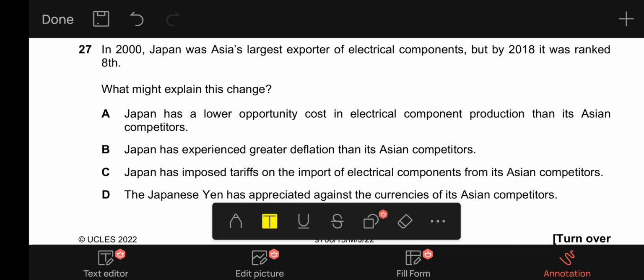Yes, this is true, because if Japan's yen has appreciated, which means their exports will become expensive, thus the demand for their exports will fall, and thus it will result in Japan becoming a smaller exporter of electrical components by 2018, as opposed to the largest exporter, which it was in 2000. So D is the correct option for 27.